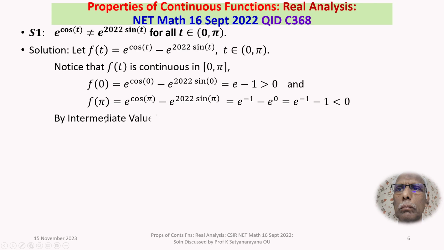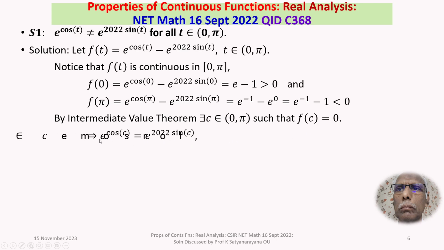So by the intermediate value theorem, there exists a c in the open interval 0 to pi such that f of c is equal to 0. That is, e power cos c minus e power 2022 sin c is equal to 0. So that will imply e power cos c is equal to e power 2022 times sin c for some c in the open interval 0 to pi.